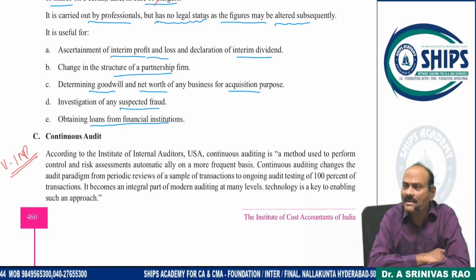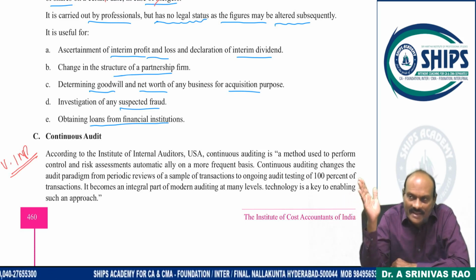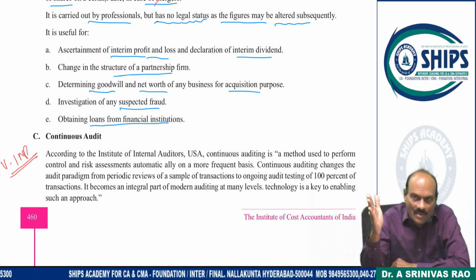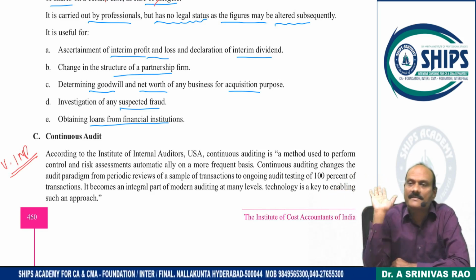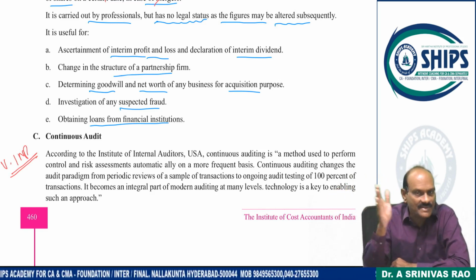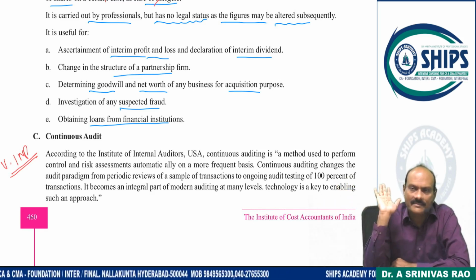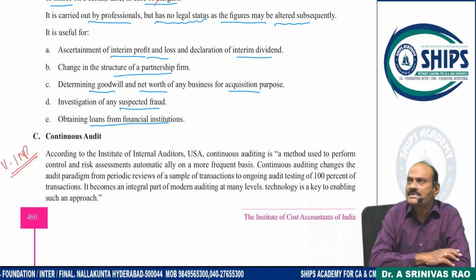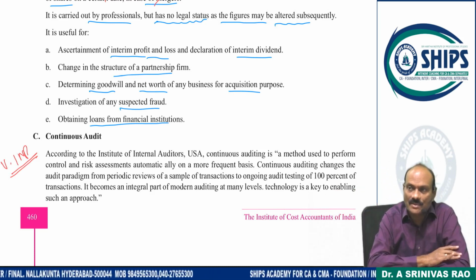So, what is the meaning of continuous audit? Continuous audit means audit is taking place at regular or irregular intervals in our entity. Regular means a fixed date. Irregular means anytime the auditor may come for audit. Right? Now, sir, where is it suitable? Continuous audit is suitable where?